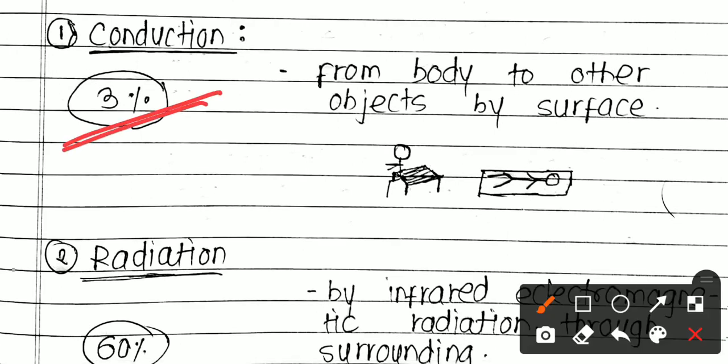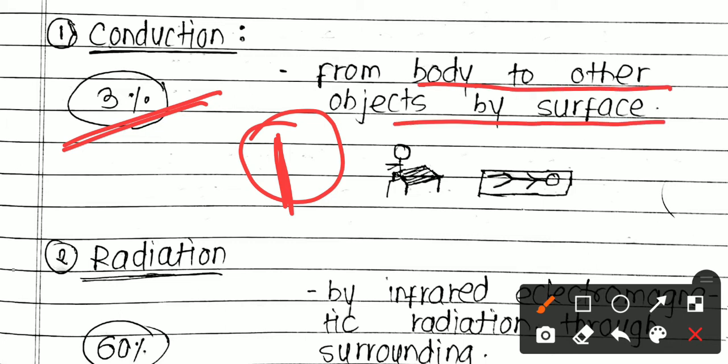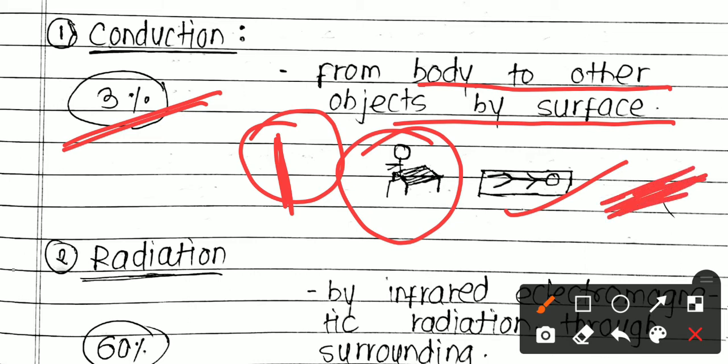Now what is conduction? Whenever you touch the surface of another object, there is conduction of heat through the surface of your body and this object. This is called conduction, or the transport of heat. It occurs from the body to another object via the surface. Whenever you sit on a table or chair, there is heat loss from the surface. Whenever you sleep, heat is lost through the surface of your bed and your back.